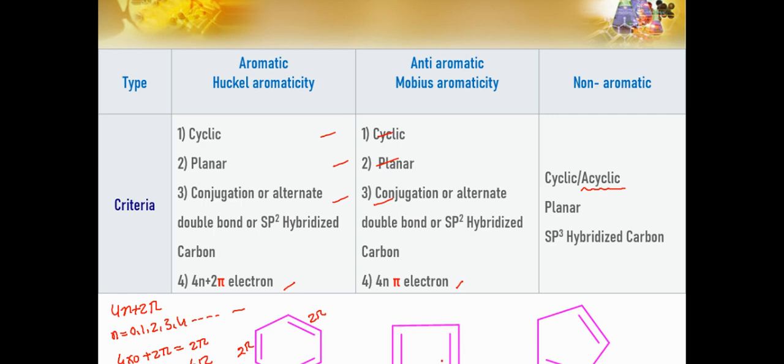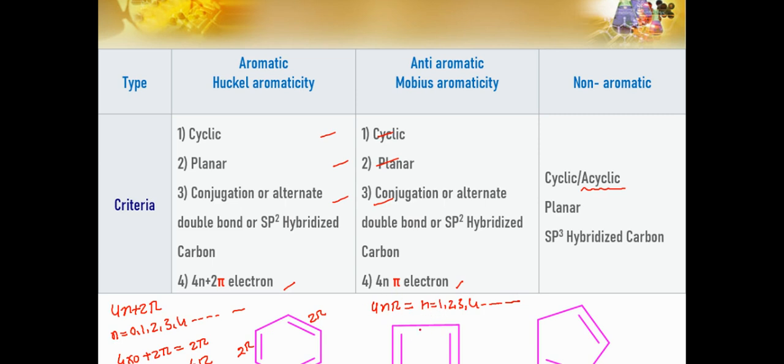Let's talk about this structure. As we can see here, it is cyclic, planar, with conjugation, alternate double bonds. But to be an anti-aromatic compound, it must follow the Mobius rule, that is 4n pi electrons. In that case, n will not be 0. n will be 1, 2, 3, 4. If you put n equal to 0, everything will be 0.